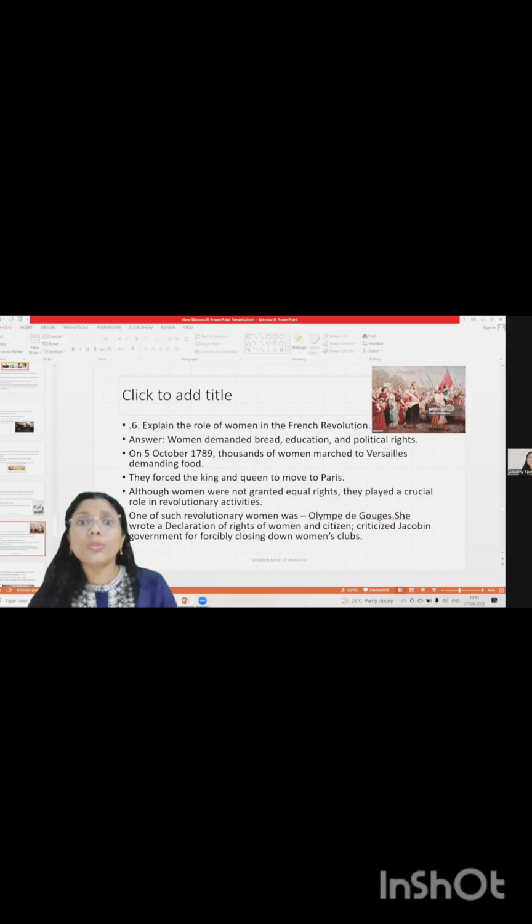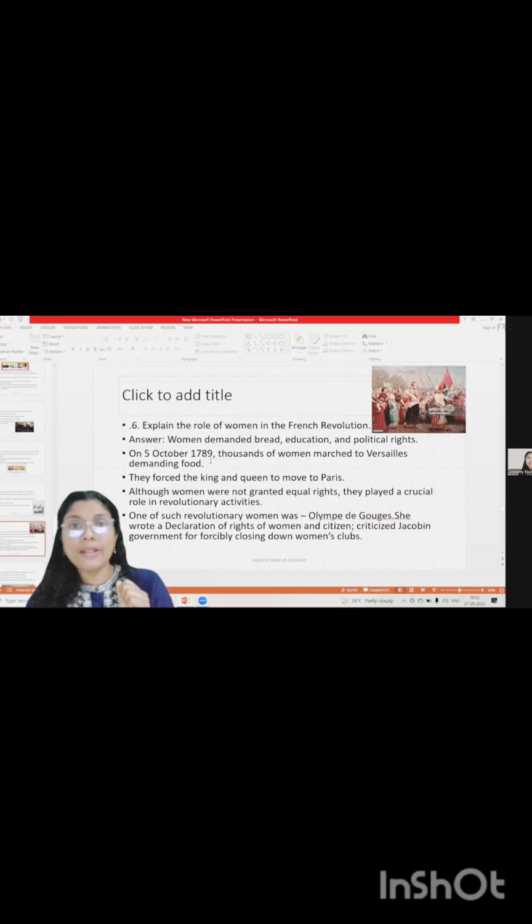Even though they did such things, they didn't have any right to vote or basic rights. The condition of women was very poor. Women demanded bread, education, and political rights. Bread means their staple food, as the staple food of France was bread. So they demanded food and education, as they didn't have the right to education. They didn't have any political rights, that is, the right to vote.